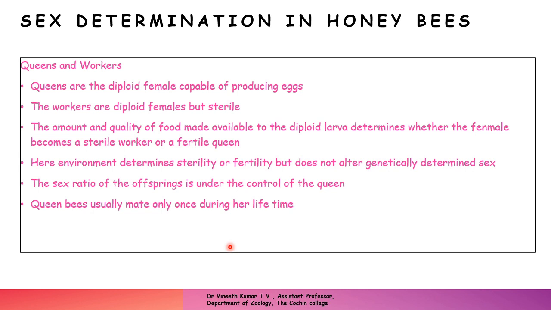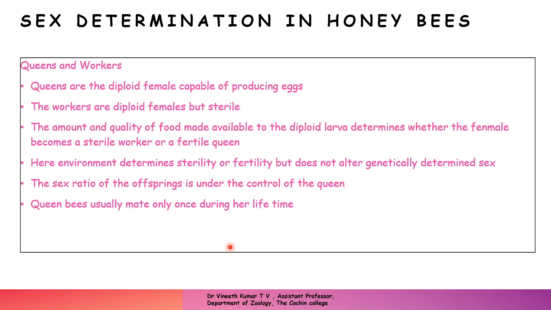So here the environment determines sterility or fertility, but does not alter the genetically determined sex. In this case, the genetically determined sex is not altered. The same is the case with drones. Their genetically determined sex is not getting altered, but the deciding factor is the queen. What is meant by environment here is the quality and quantity of the food, which determines sterility or fertility, but does not alter the genetically determined sex.